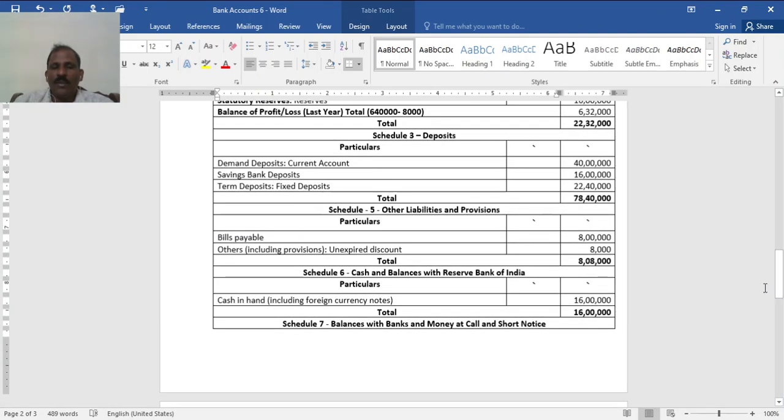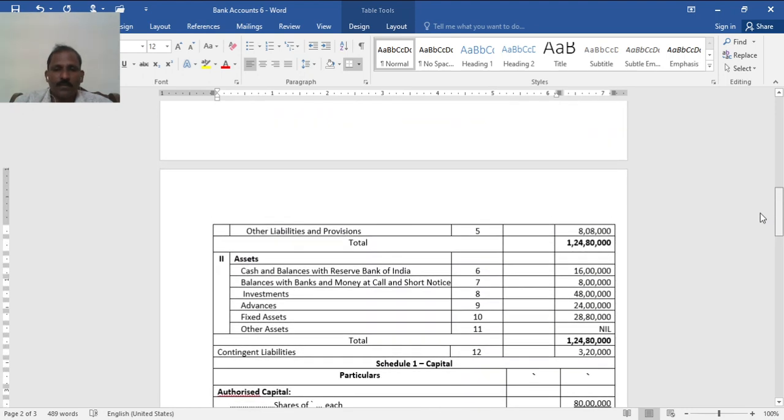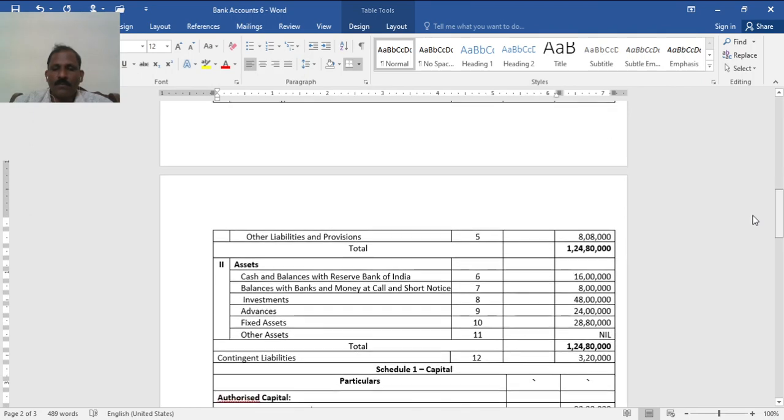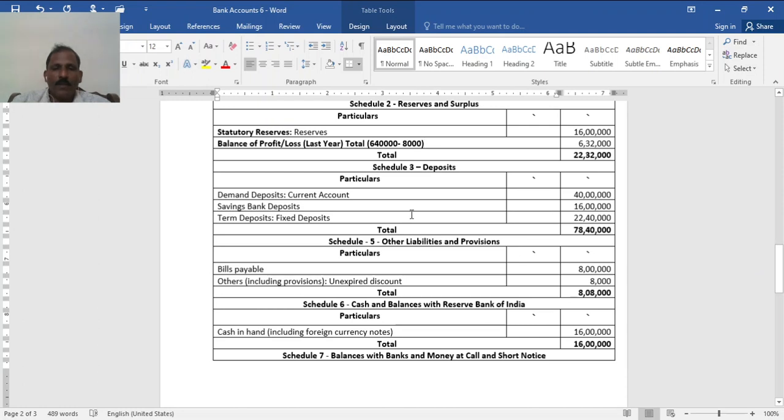You see, deposits, other liabilities, bills payable.